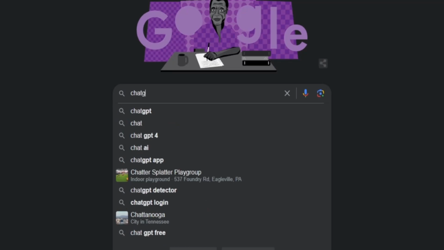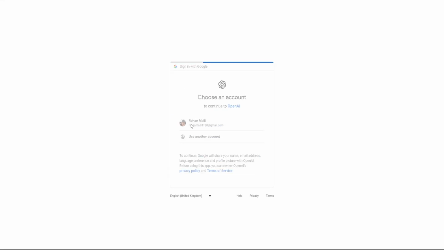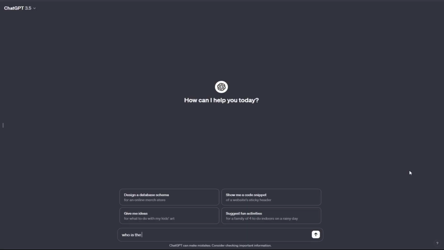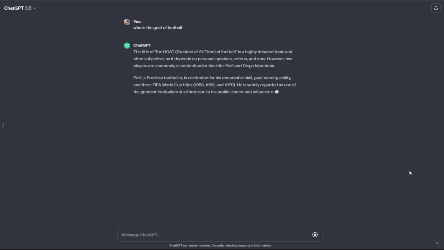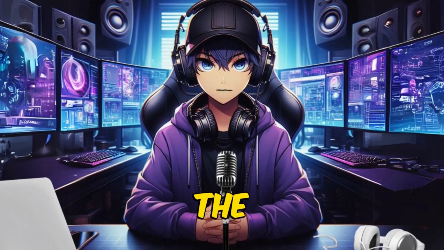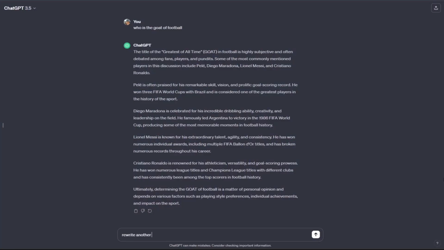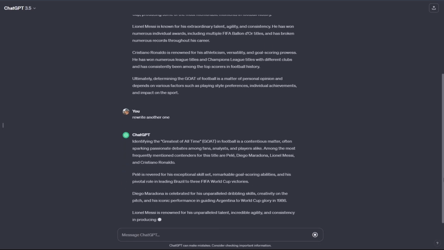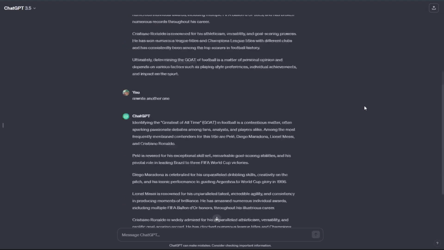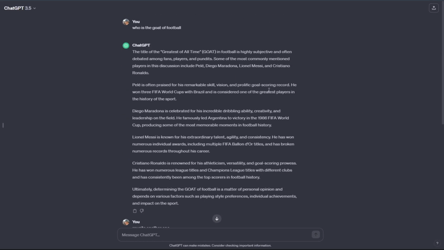Head over to Google and search for ChatGPT, then create and log in with an account. Once inside, tell ChatGPT to write a story for you, which you can use as a script for your video. Yes, don't worry, you can find it in the description. Wait patiently for ChatGPT to provide you with a story. Feel free to customize the story to your liking. I suggest this because ChatGPT's output can be unpredictable at times, or you can simply tell it to rewrite another one. As you can see, ChatGPT gave me 2 more scripts.